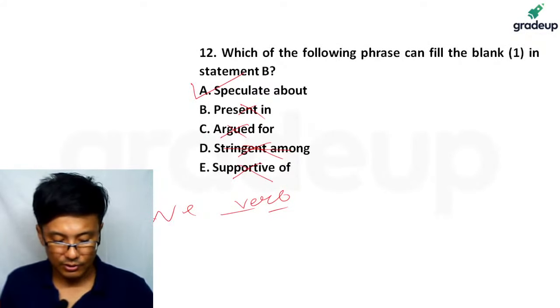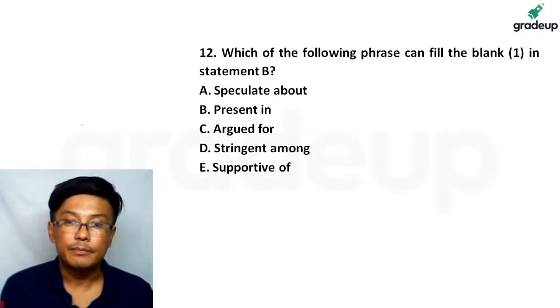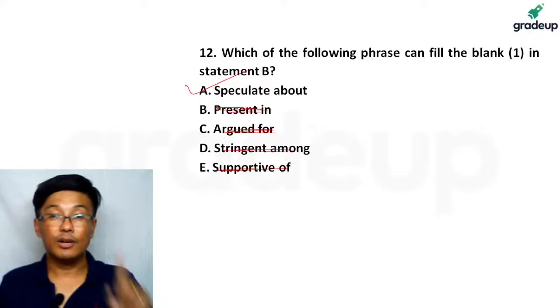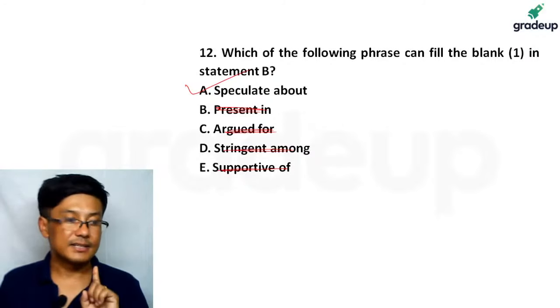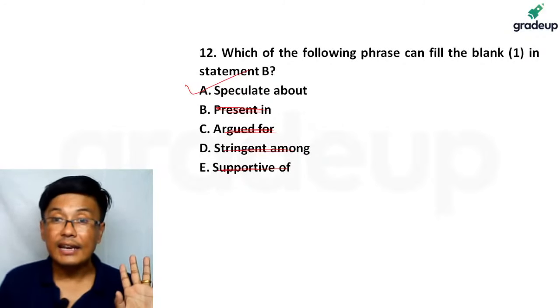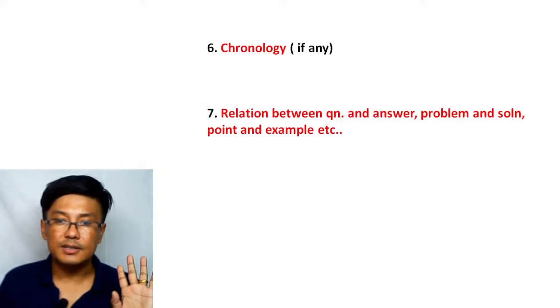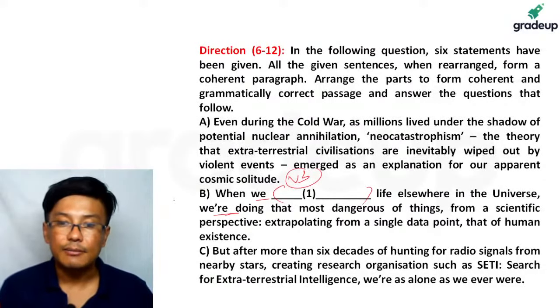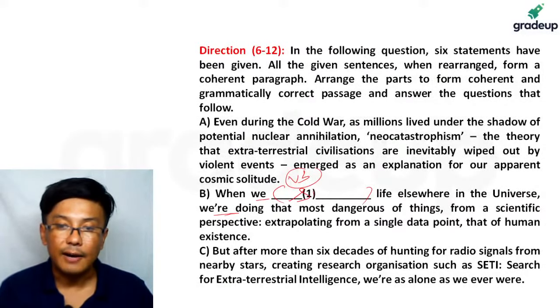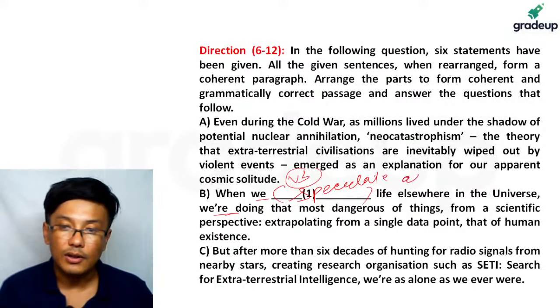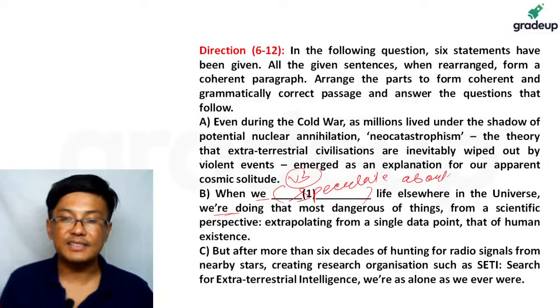So the answer to this will be right. It will not be present, not argue, not past tense, stringent is not a verb, supportive is also not a verb. So the only answer is speculate about. You can do this in a matter of seconds. Okay. And if you notice, if I do not attempt it first, and do not put speculate about here, only then will you be able to make sense of the sentence.